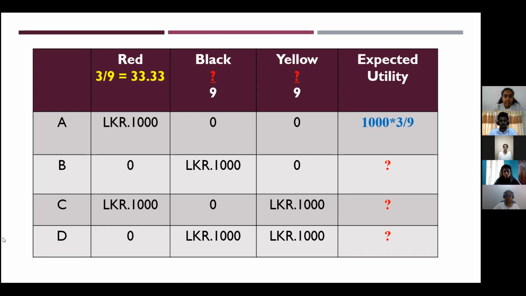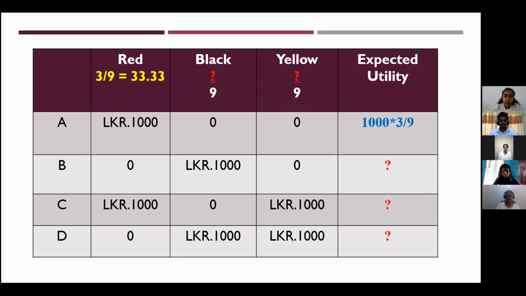How to calculate the expected utility? You all know that. Expected utility is calculated by multiplying the probability by the relevant outcome. Then you can see this table. In point A, the red ball's payoff is 1,000. Now we can calculate expected utility. The calculation is 1,000 into 3 upon 9. The answer is 333.3 rupees. We can calculate the expected utility of point A because we know its probability.